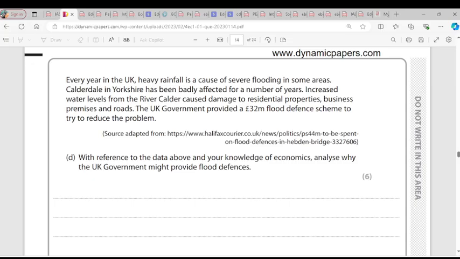The government is trying to do things because there is a market failure anyway. Without government intervention, the River Calder flooding may continue, causing firms to shut down and residents might also lose their homes. Flood will let people lose their home. Businesses will be shut down because they won't be able to operate. Do you get it? The UK government spends £32 million in the flood defence scheme because businesses, residents and infrastructure are repeatedly damaged. A lot of things are getting damaged. So government has to spend on it. The UK government is spending on it as a result of that.